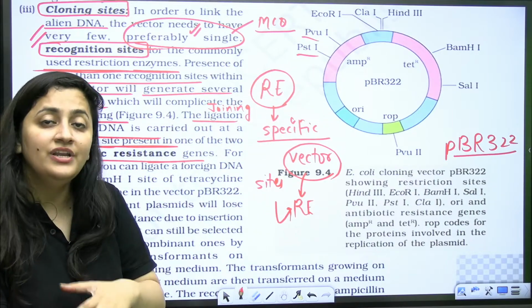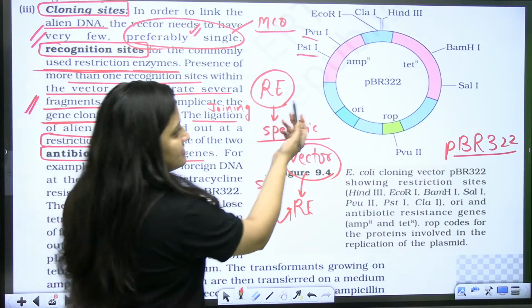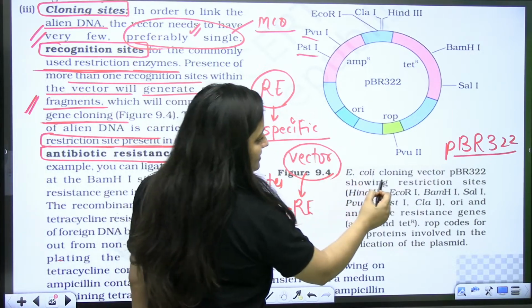Clear? So you need to know each and every detail related to this PBR322. Done? So it is a double-stranded, obviously it's a plasmid. It is double-stranded circular DNA. Look at this. So E.